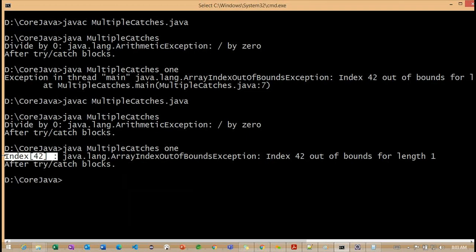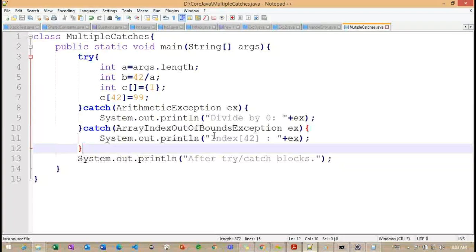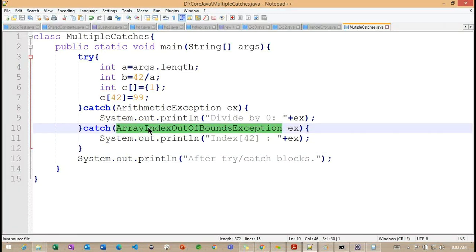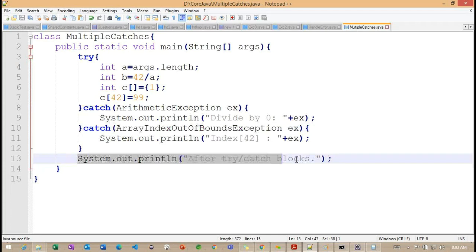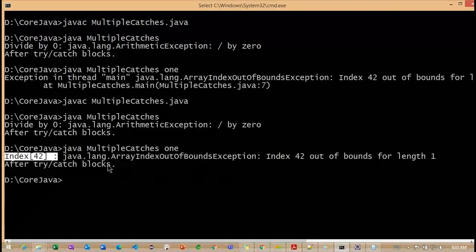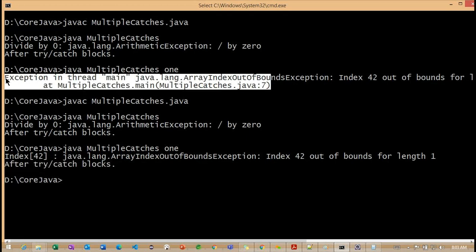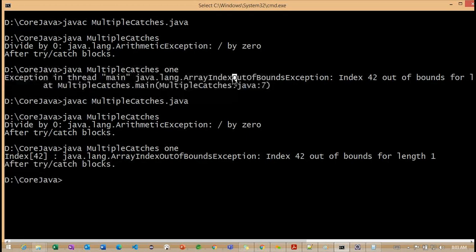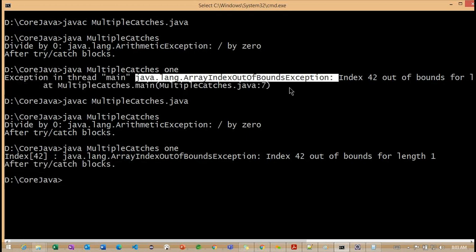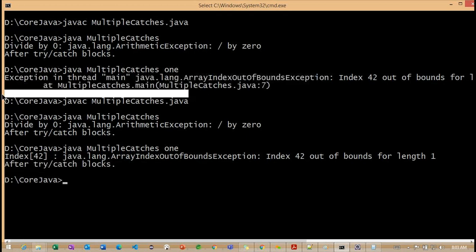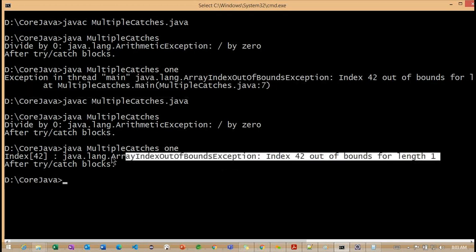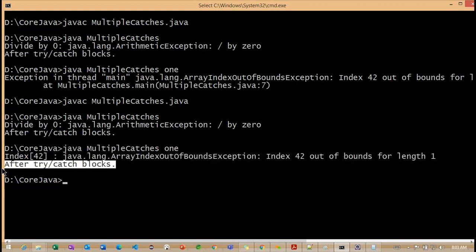Now what do you understand here? From this particular array index out of bound catch block, we are handling an exception and printing this particular message. So if you see carefully, here we are printing after the try and catch block, but here we don't have a try and catch block. Getting the point? After printing this array index out of bound exception, here we are not having any println statement. Now you can see the same error we are printing here, and we have it after the catch block.